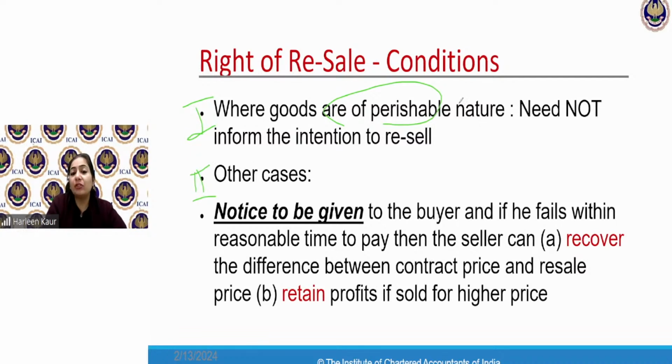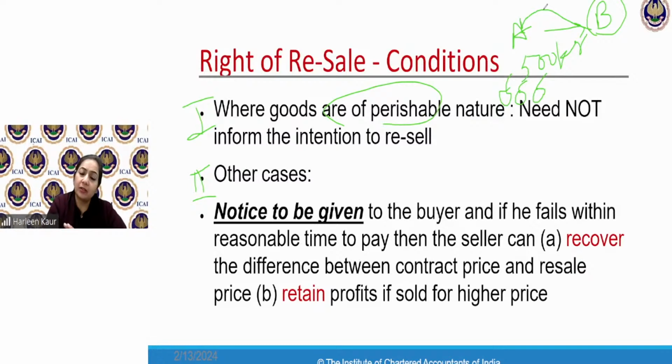So when the goods are of perishable nature, suppose A has agreed to sell B 500 kgs of apples. 500 kgs of apples. Just imagine, selling so many apples. Apples is a perishable commodity. B failed to pay the price.